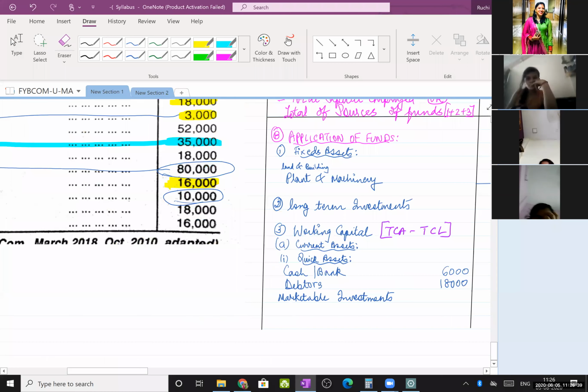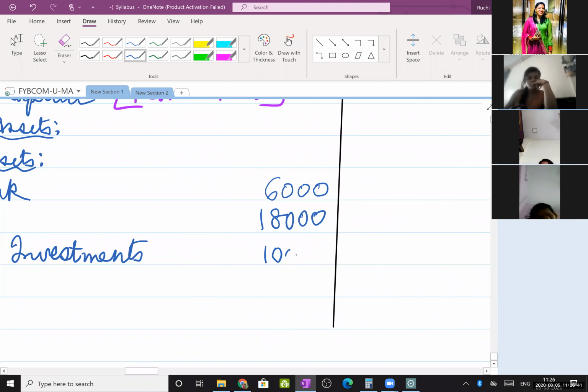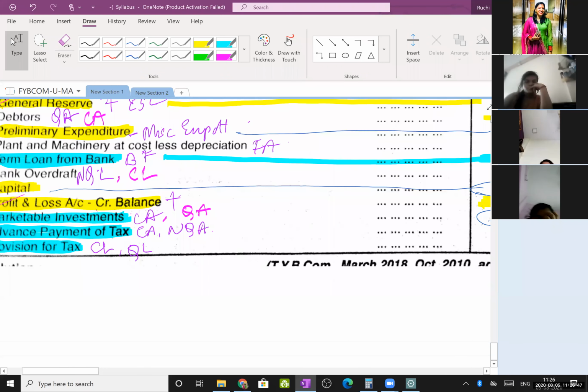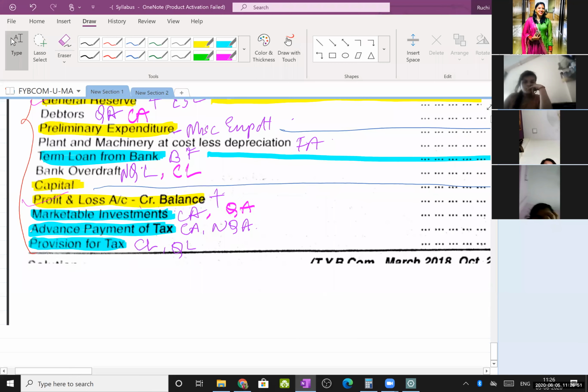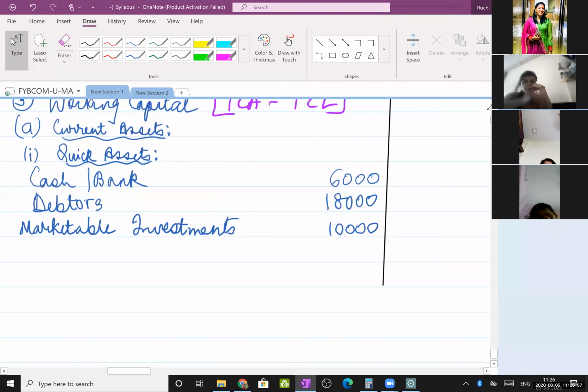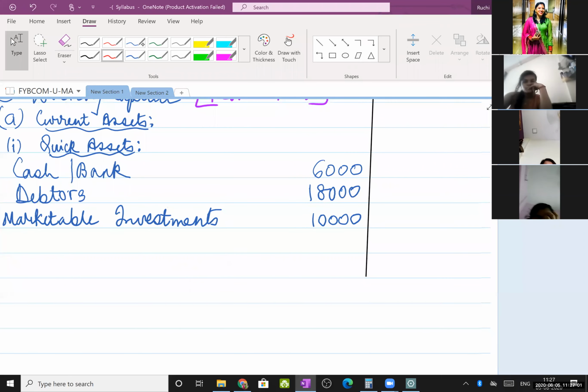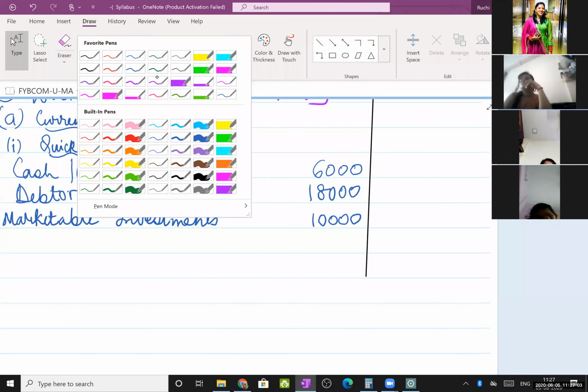Write it here, 10,000. Anything else? No. Again, we have advance payment of tax, that is a non-quick asset. So there are only 3 items under quick assets. Okay, so total it. Just total it.